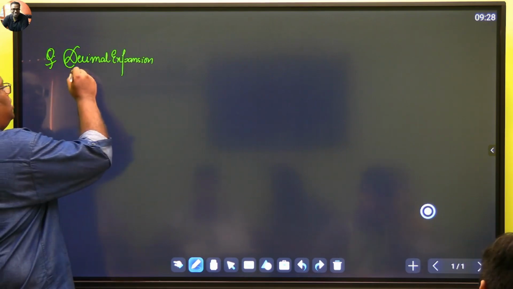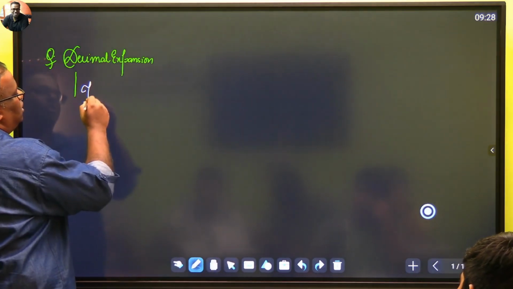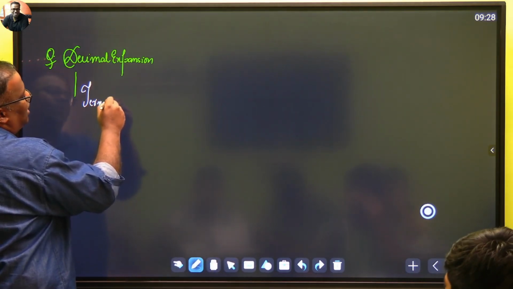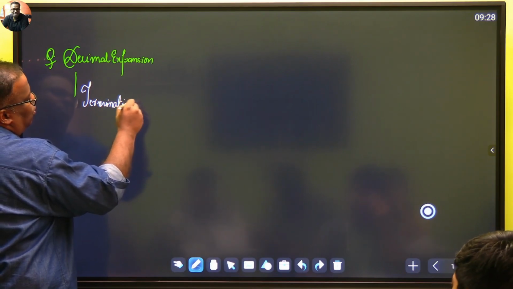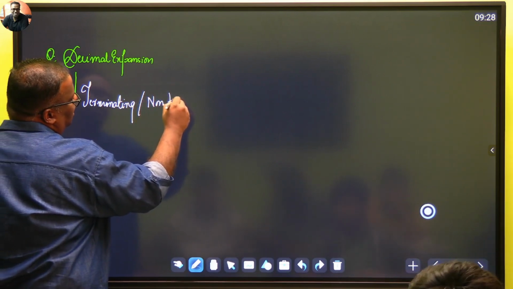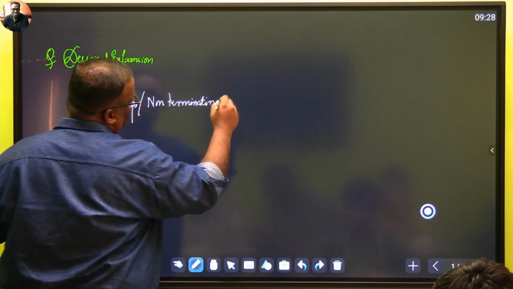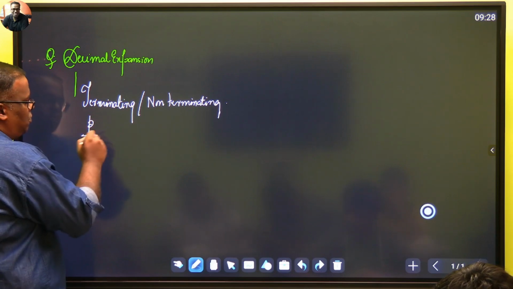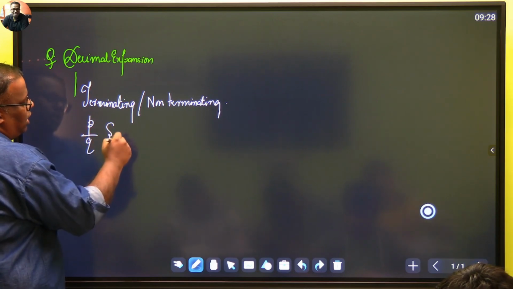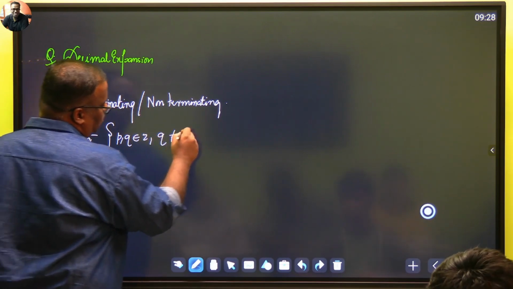In decimal expansion, another theory part that comes up is the question about terminating. Keep this knowledge, whether in book or not, terminating or non-terminating decimal. Given a rational number in the form of p by q, where you know that p and q belong to the integer family, q cannot be equal to 0.